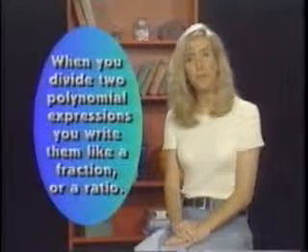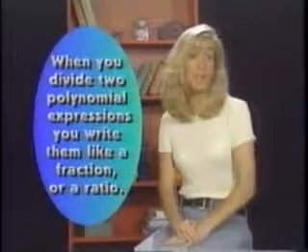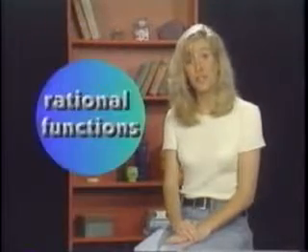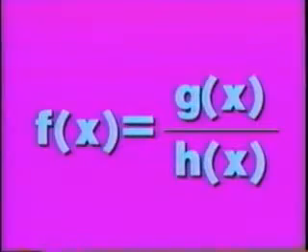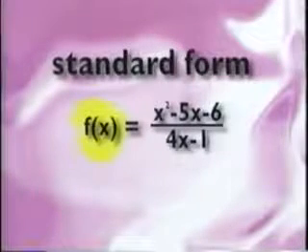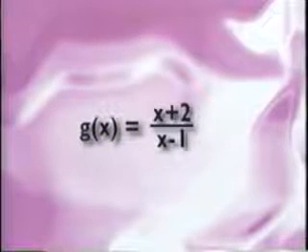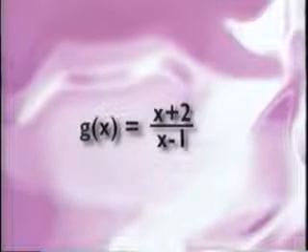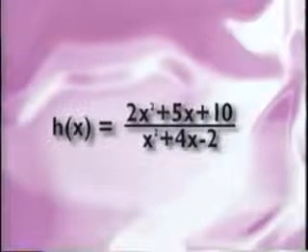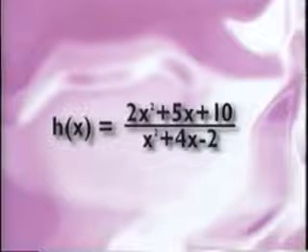When you divide two polynomial expressions, you write them like a fraction or a ratio. These functions are called rational functions, and they look like this. But more often you'll see them like this: x squared minus 5x minus 6 over 4x minus 1. To emphasize that this is a function, we need only to put it into standard form by setting it equal to f of x. Some other rational functions are g of x equals x plus 2 over x minus 1, and h of x equals 2x squared plus 5x plus 10 over x squared plus 4x minus 2.